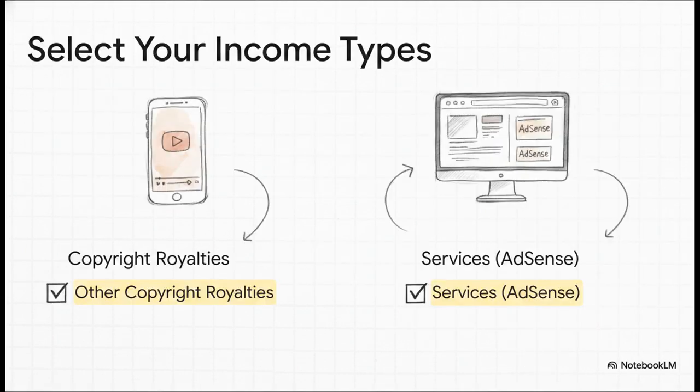Now, as you're filling it out, pay close attention here. You'll be asked about your income types. To get that sweet, reduced rate on your YouTube ad money, you have to select Other Copyright Royalties. And if you also have a website or a blog with AdSense on it, you'll want to select Services too. Ticking these boxes is what makes sure all your hard work is covered correctly under the treaty.